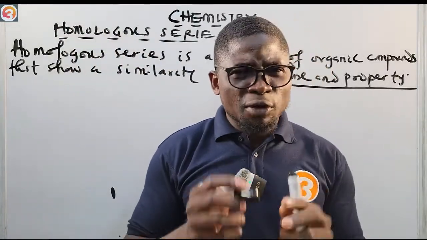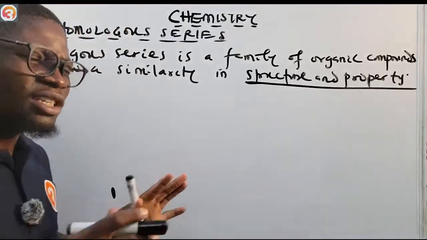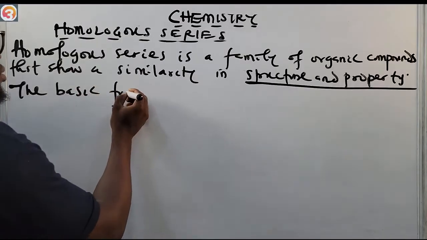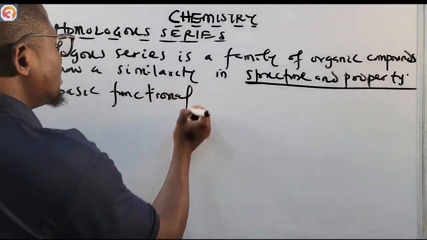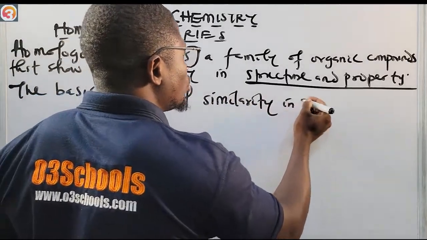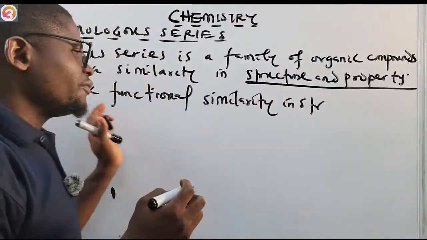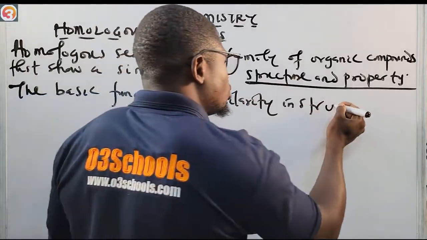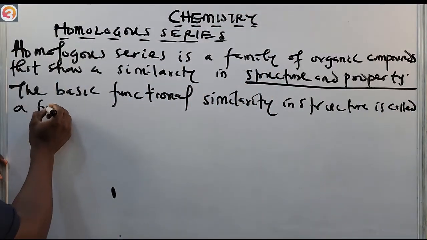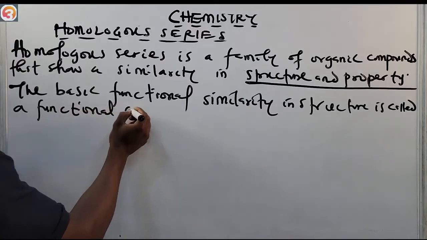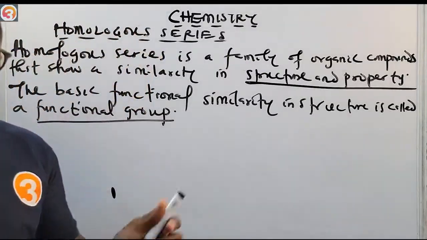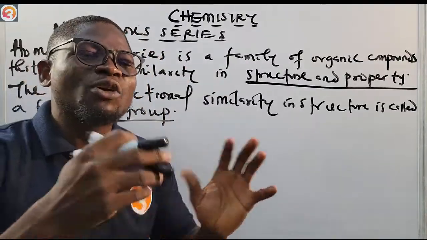Now, the basic functional similarity in structure that I'm talking about now, the basic functional similarity in this structure that I'm talking about, is called a functional group. It's called a functional group. A functional group is what will make you identify the family that a particular organic compound belongs to.